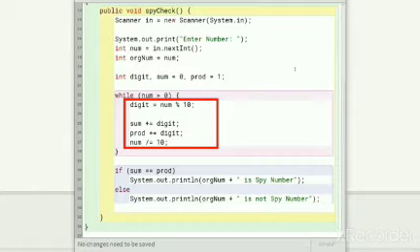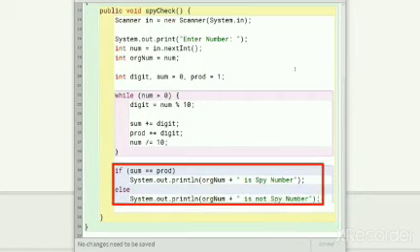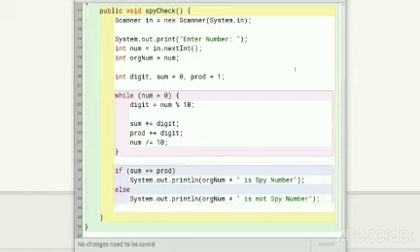Inside the loop, we extract the digit, add it to sum, compute product with it, and lastly, we truncate the number. After the loop, we check if sum of digits is equal to their product and print an appropriate message accordingly. Let me add a few print statements to get some insights into what is happening in each iteration of the loop. And then we will run the program and correlate the output with the code.